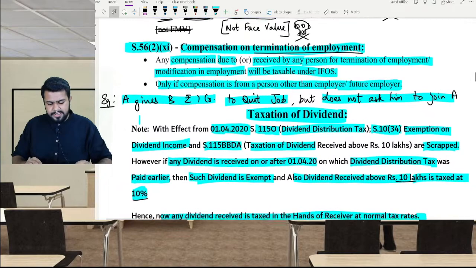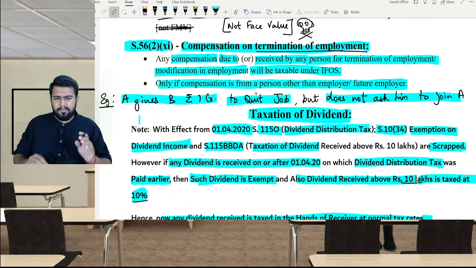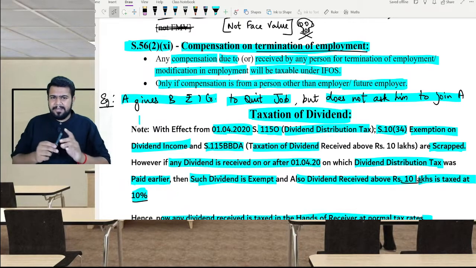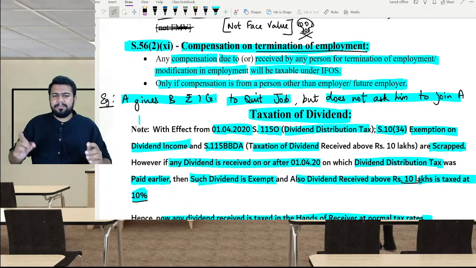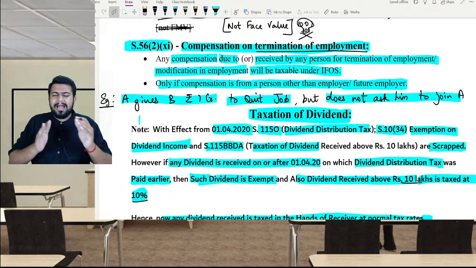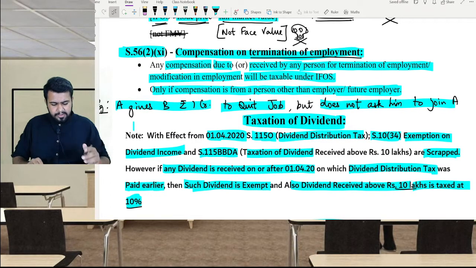Now let's come to section 56(2)(xi), which is a comparatively new section which talks about compensation on termination of employment. This compensation on termination of employment we have already discussed in the salary chapter. However, in the salary chapter, it is necessary to have an employer-employee relationship. What will happen if there is no employer-employee relationship? The answer is that it will be covered here in the income from other sources chapter.